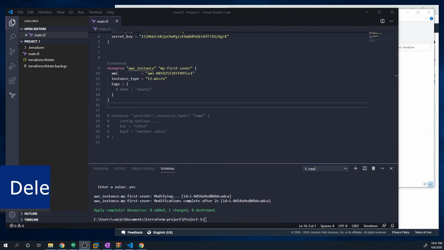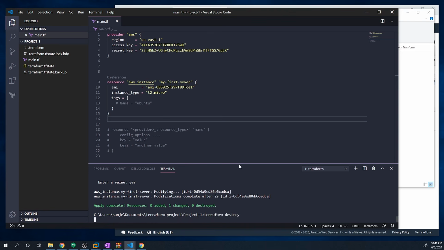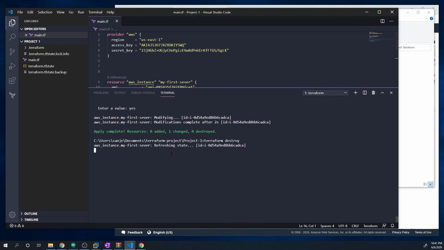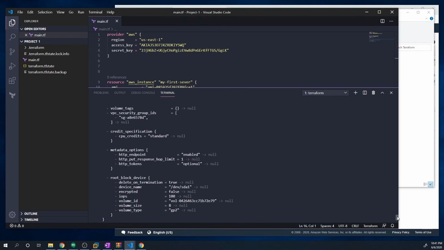Up to this point, I showed you guys how to create instances as well as modify instances. I think the next logical step is to show you guys how to destroy instances. And so if we want to destroy the instance that we created, we can do a Terraform destroy. And once again, when we run a Terraform destroy, it's going to do a refresh of our state, and it's going to show us what are the changes that are going to be made.